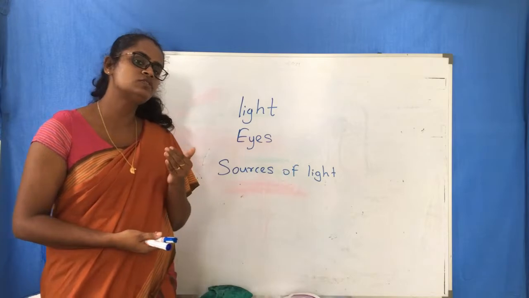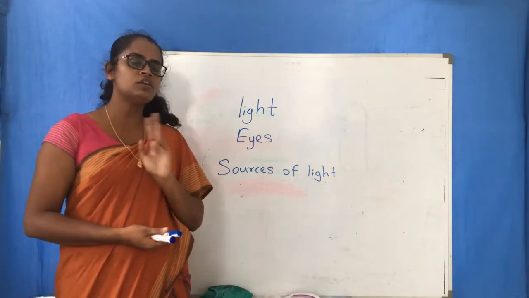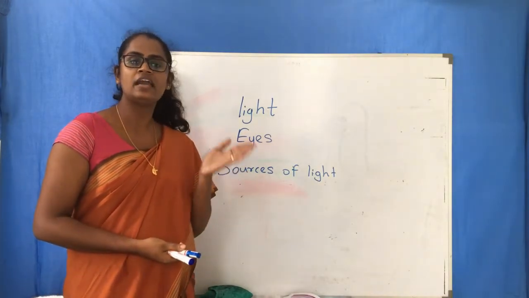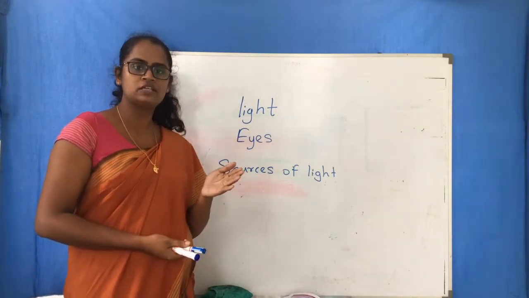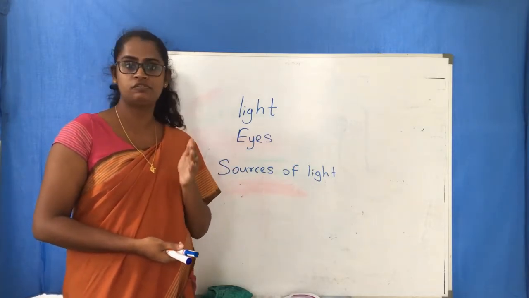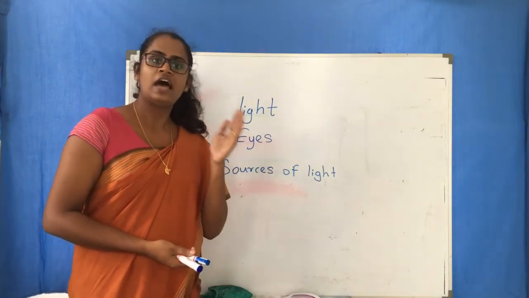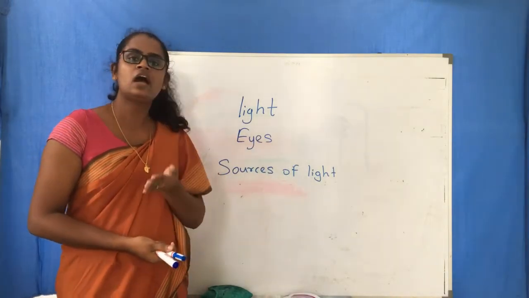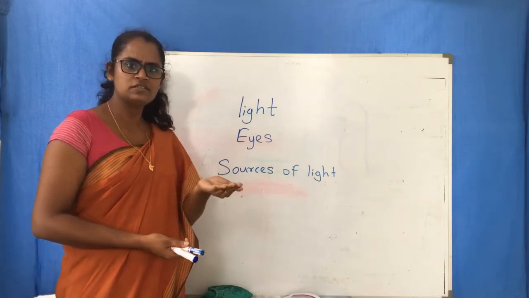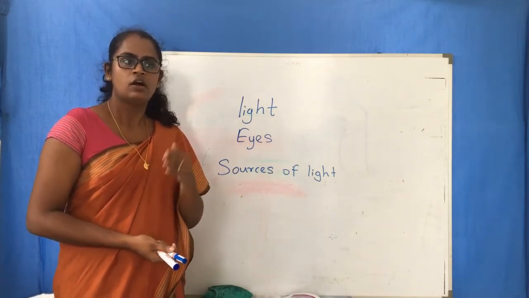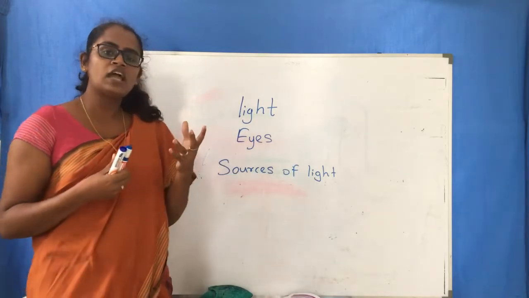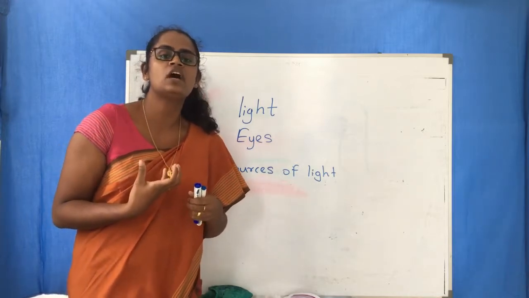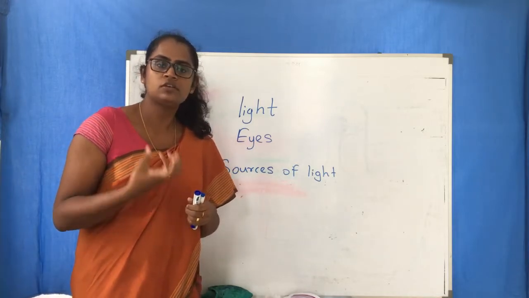Now under sources of light, we use two different terms, that is luminous and non-luminous. Please refer to the textbook for the words and the spellings, right? Luminous and non-luminous objects. Now what are luminous and what are non-luminous objects? Objects which can produce their own light are known as luminous objects.